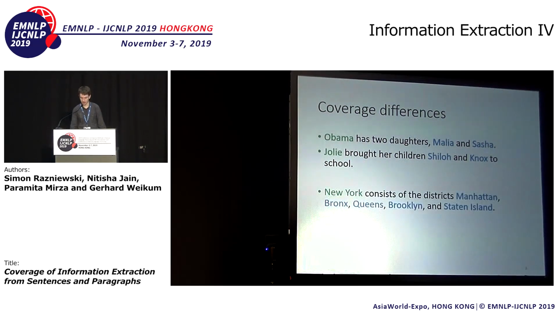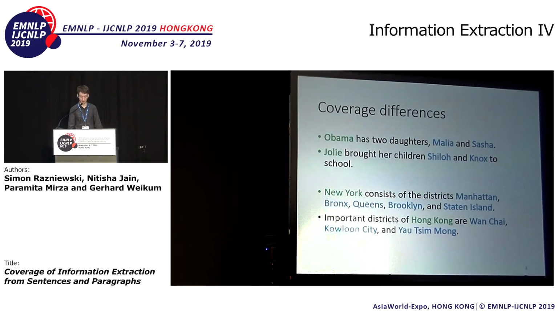Or another example, consider the sentence, New York consists of the districts Manhattan, Bronx, Queens, Brooklyn, and Staten Island. Again, sounds like these are probably all. The formulation "consists of" conveys that. And in contrast, important districts of Hong Kong are Wan Chai, Kowloon City, Yau Tsim Mong. By saying important districts, we are conveying that there are probably more which are not so important, so they're not mentioned in the sentence.